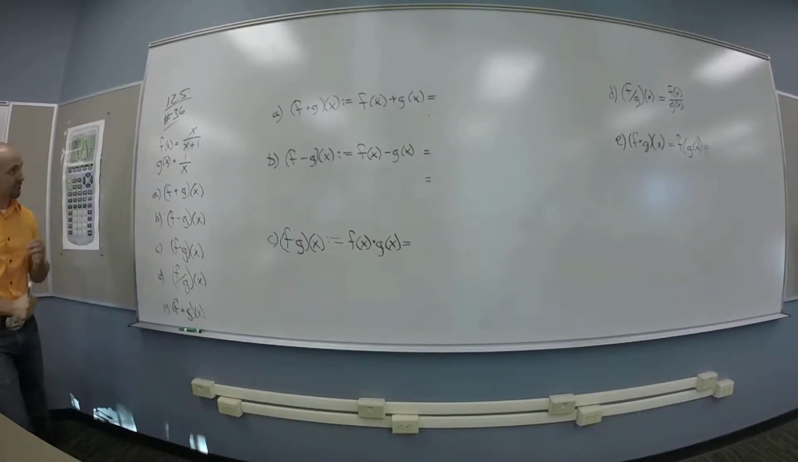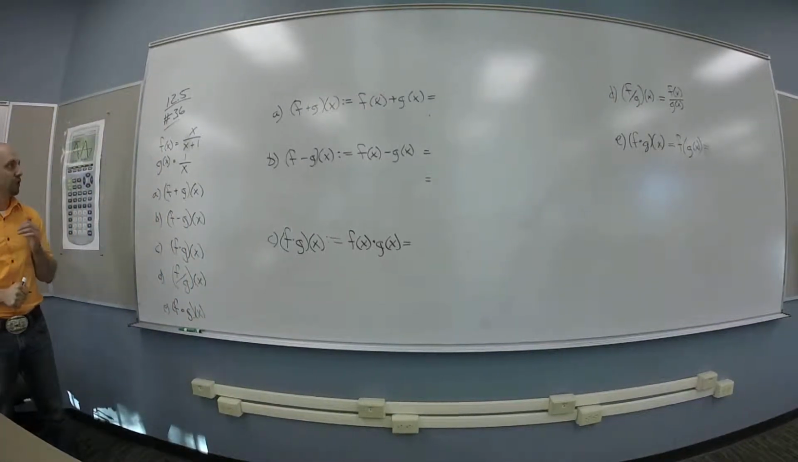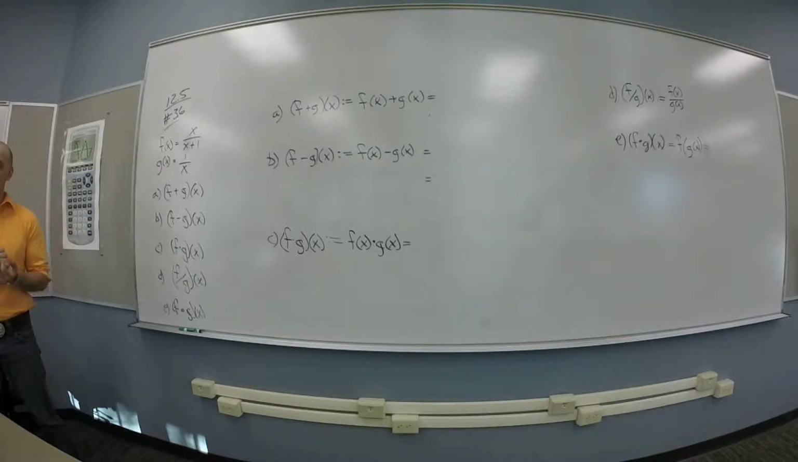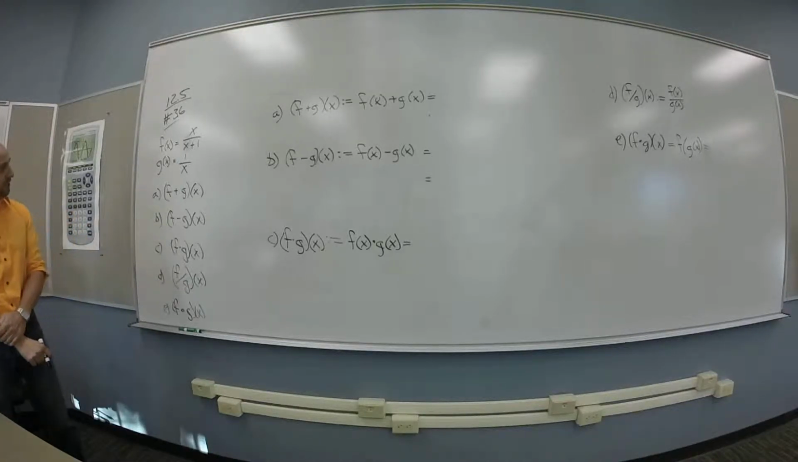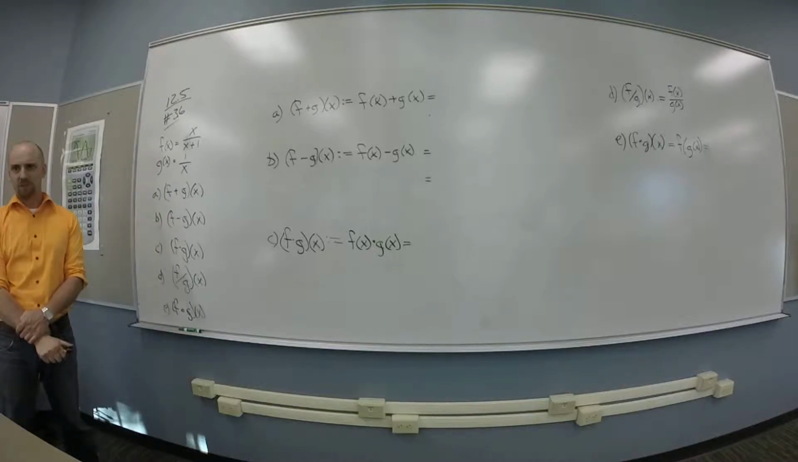So we want to do 36 and 12.5, which has different functions, but is apparently basically the same thing as 34, right? Okay, so I want to calculate my bits and pieces here. All right, so what's f plus g? These first couple should be pretty easy, right?